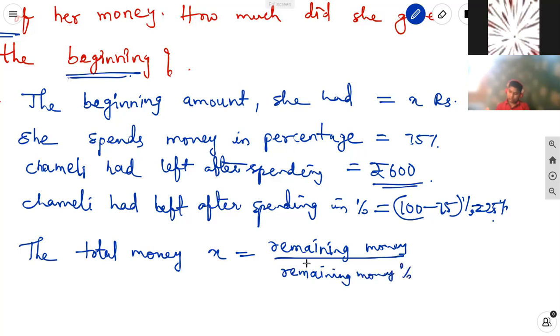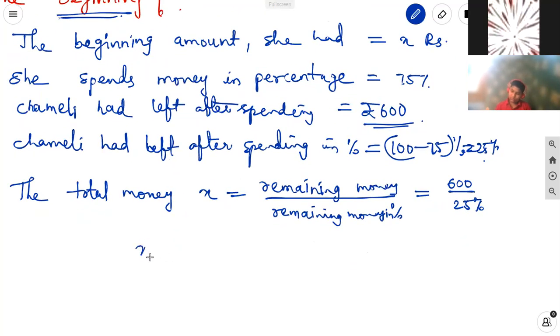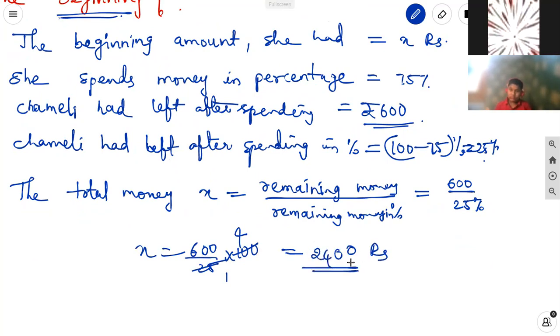Money in percentage. That is equal to 600 rupees by 25 percentage. It is equal to x equal to 600 by 25 into 100. 25 ones are 25, 25 fours are 100. It is equal to 2400. 6 fours are 24. That is nothing but 2,400 rupees she has in the beginning.